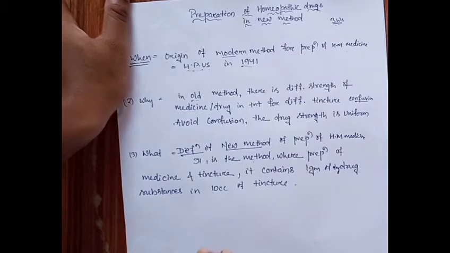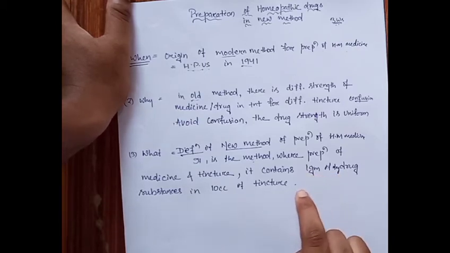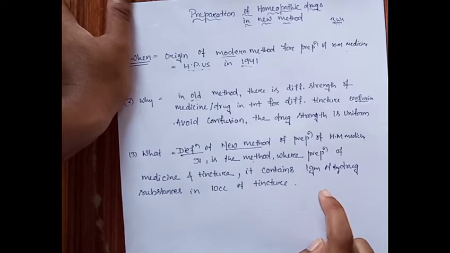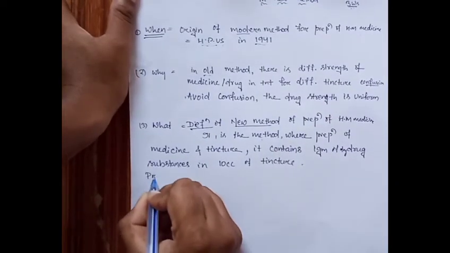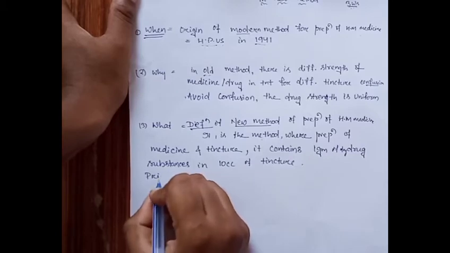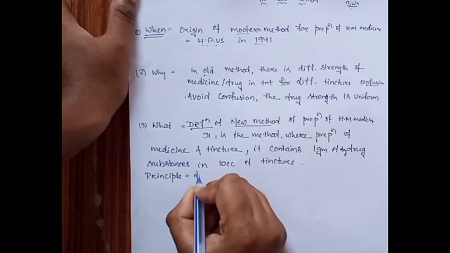In the new method, the preparation of a drug occurs where the dry drug is present at 1 gram in 10 cc of tincture. From this definition we can conclude the principle: that the dry drug substance.